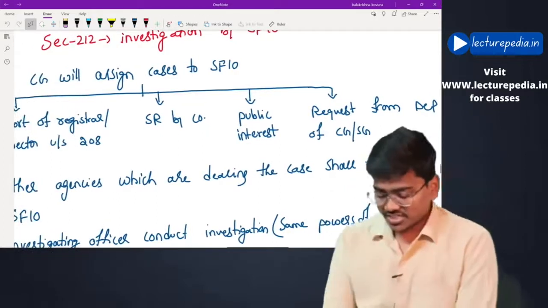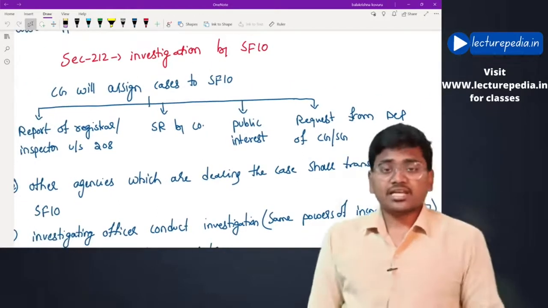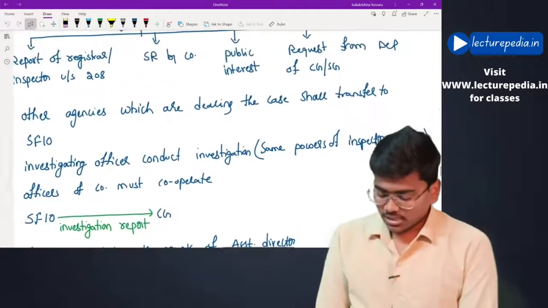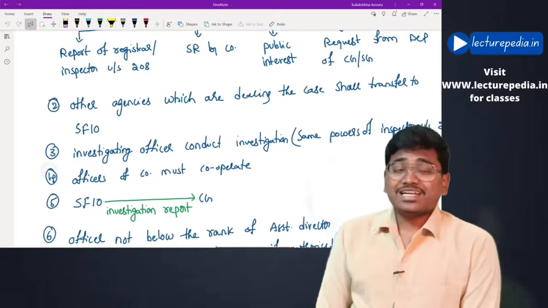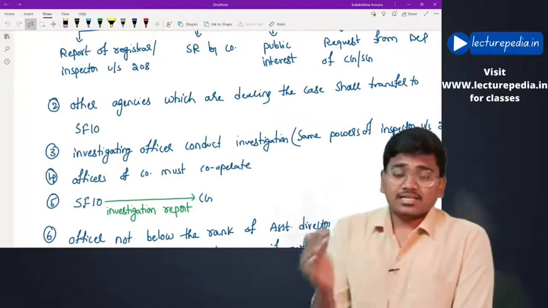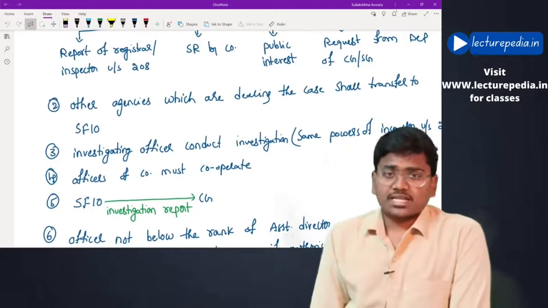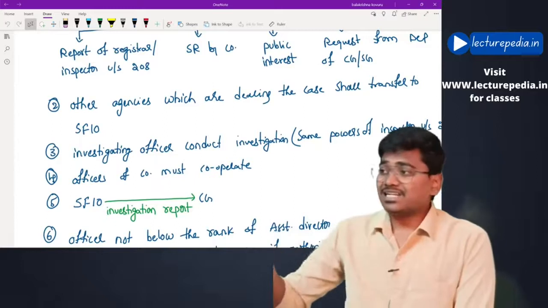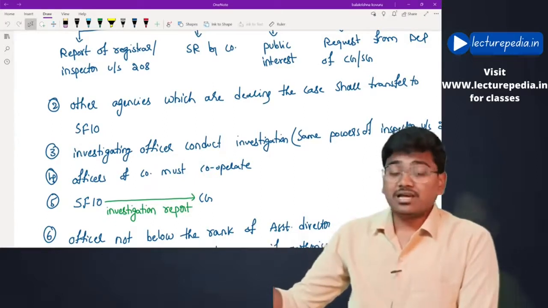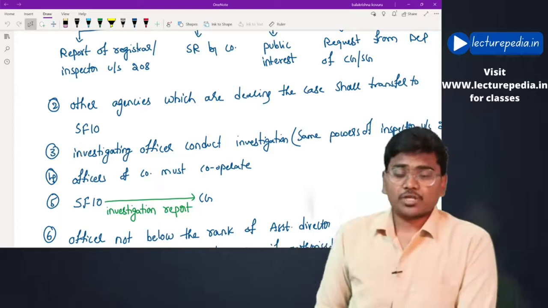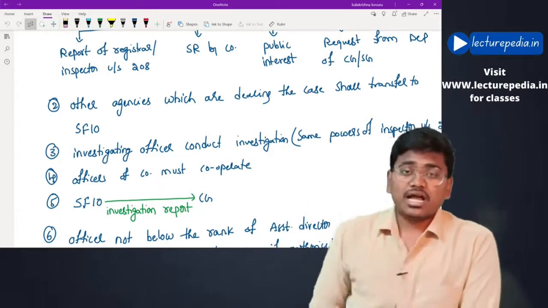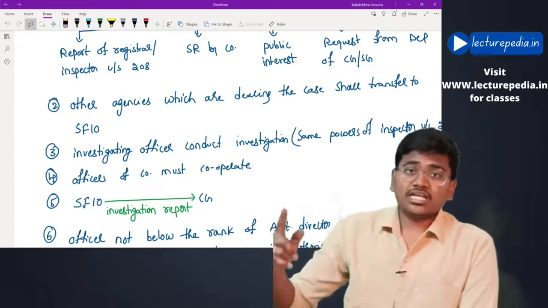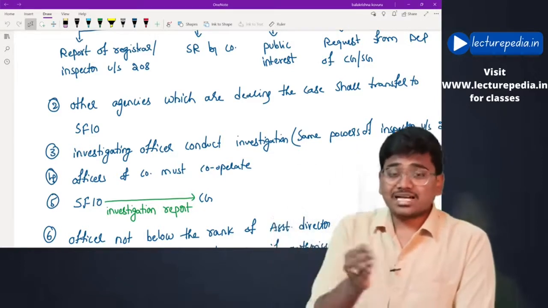Once the investigations are assigned to the SFIO, if any other agency is carrying out investigation relating to that case, all the investigations being carried on by the other agency must be handed over to the SFIO. All the relevant documents must be handed over to the SFIO, and no other agency must continue their investigation in the matter which is assigned to the SFIO.